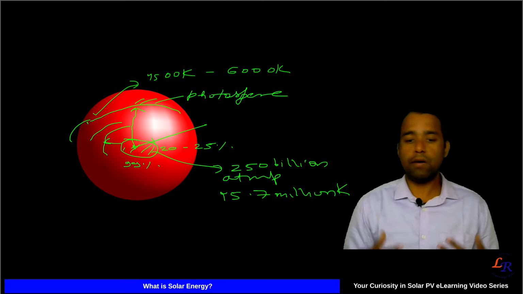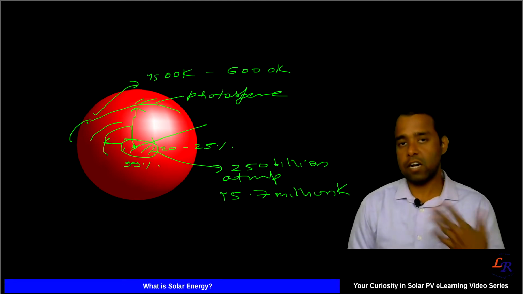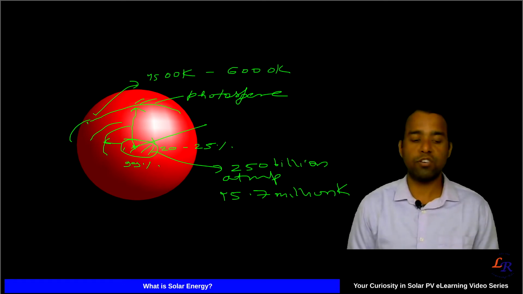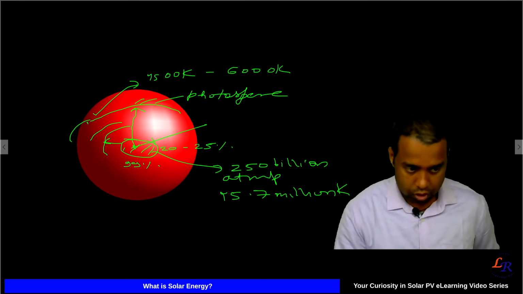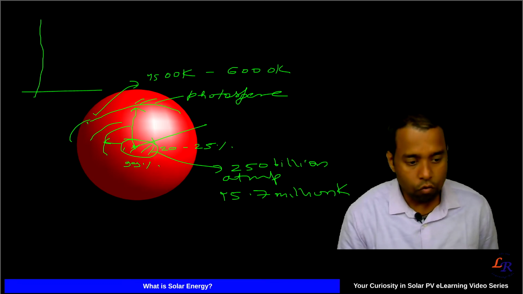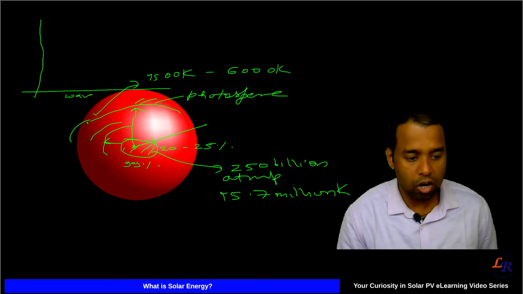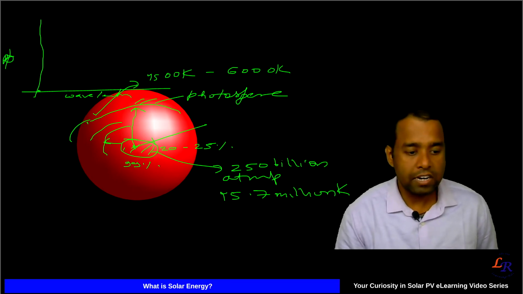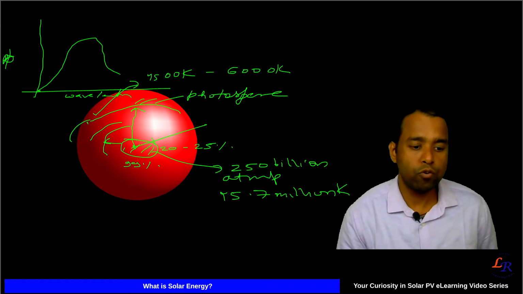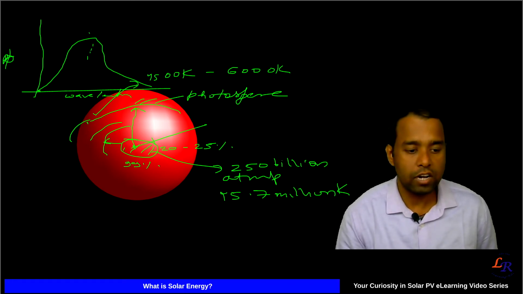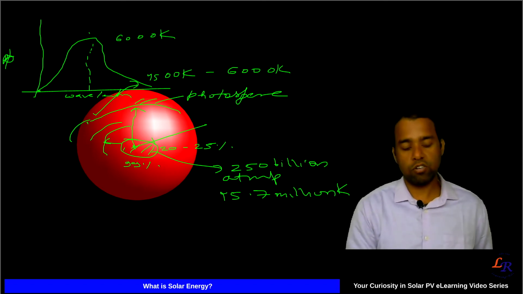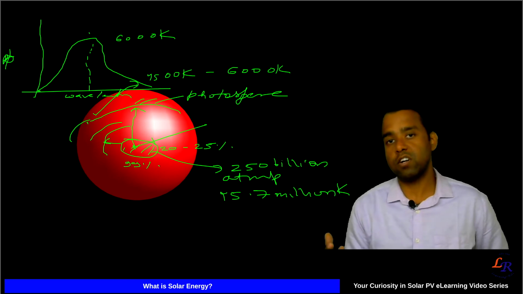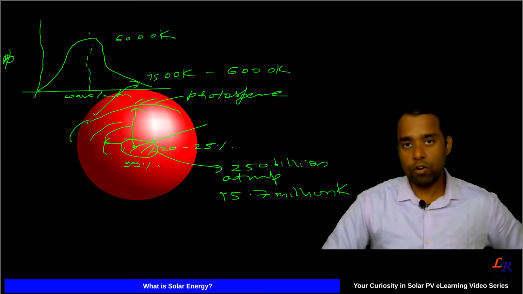Now, you have seen black body radiation: any heated object radiates, and depending upon the temperature we get different wavelengths. If I plot the photon flux phi versus wavelength, you will get a curve like this, which peaks somewhere here and then drops again. Whenever we talk about the sun, we talk about a black body of somewhere around 6000 Kelvin, which is the temperature at the photosphere, from where the radiation is coming.